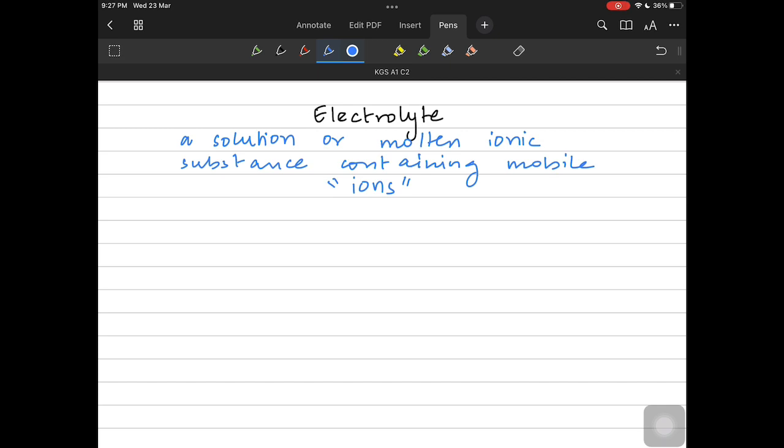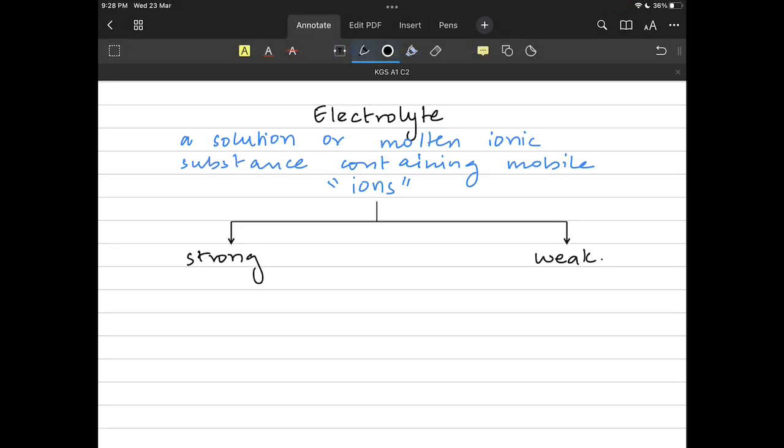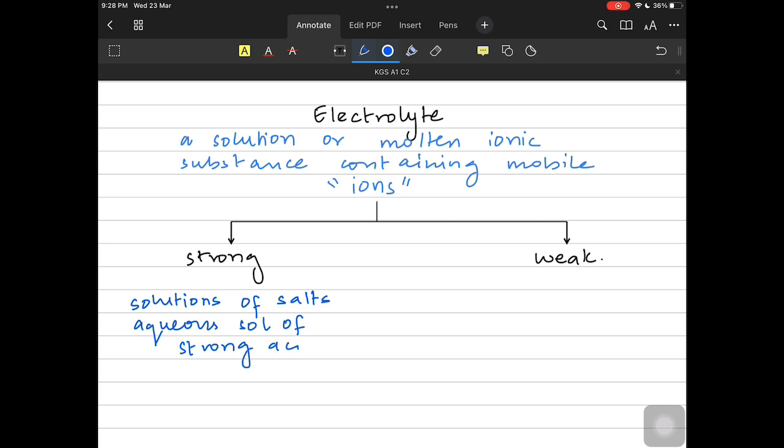It has to have both cations and anions. An electrolyte could be strong or weak. A strong electrolyte conducts electricity better. They are solutions of fully soluble salts, or aqueous solutions of strong acids like sulfuric, like nitric, which completely dissociate in water to produce ions.